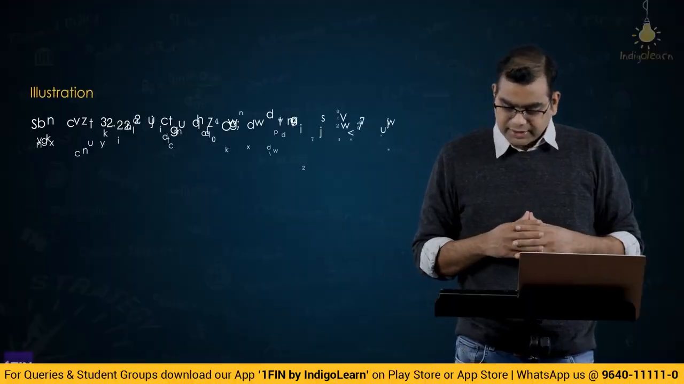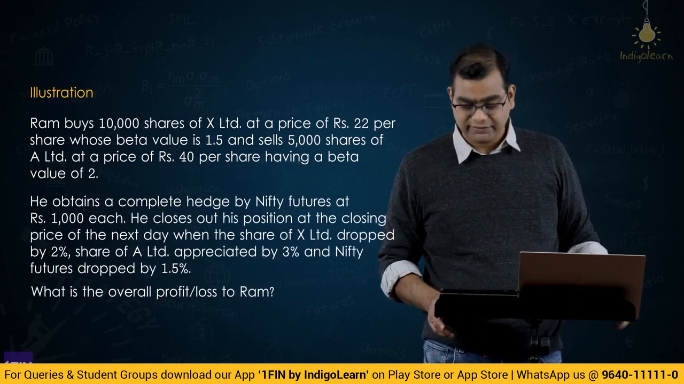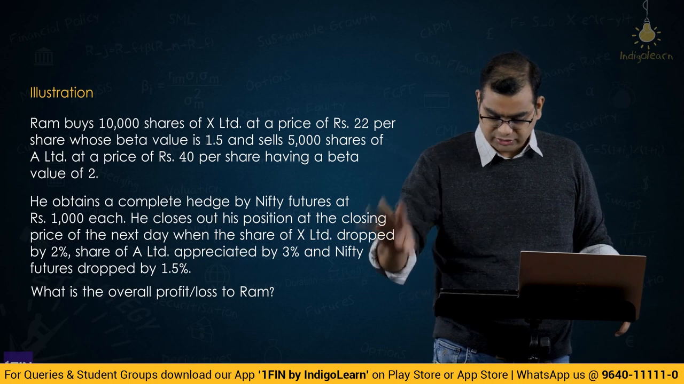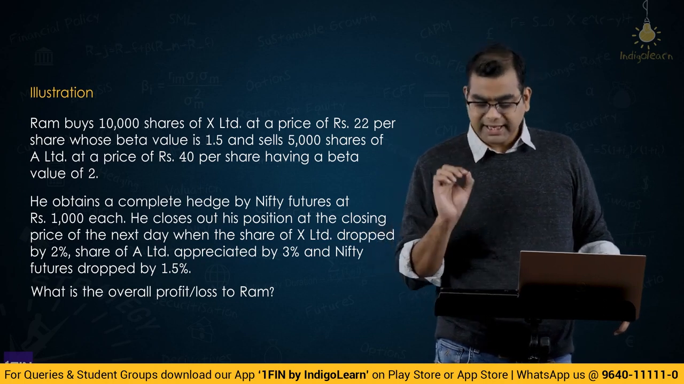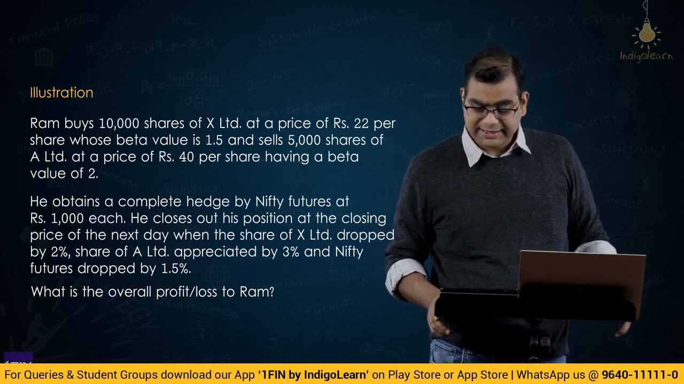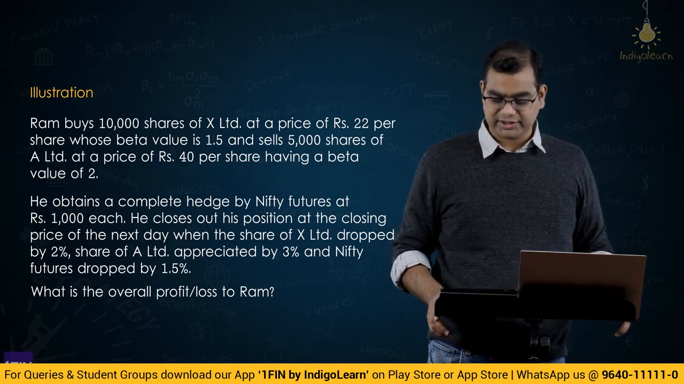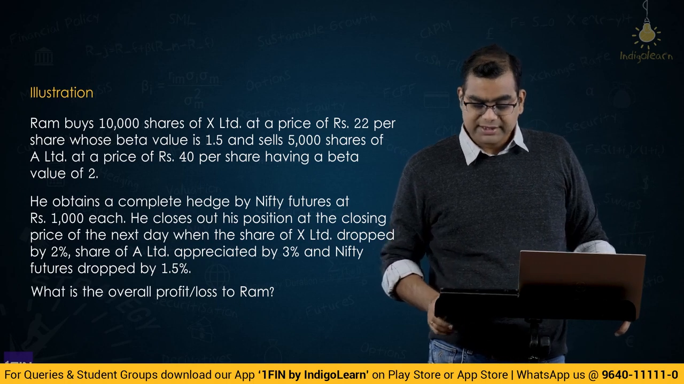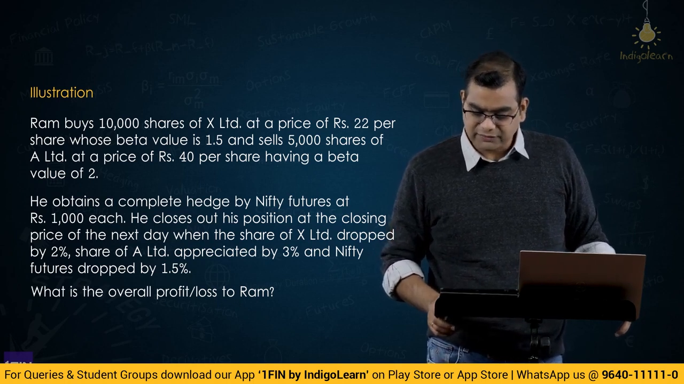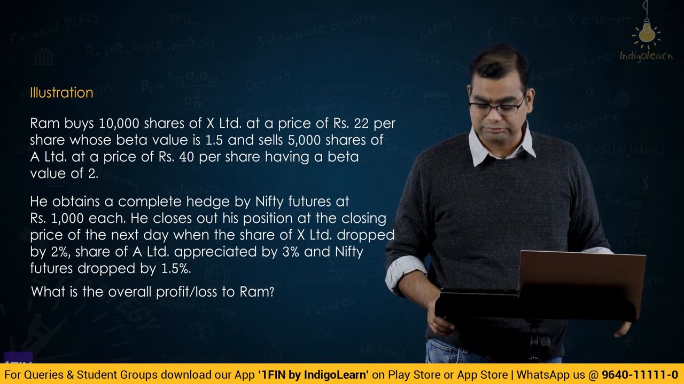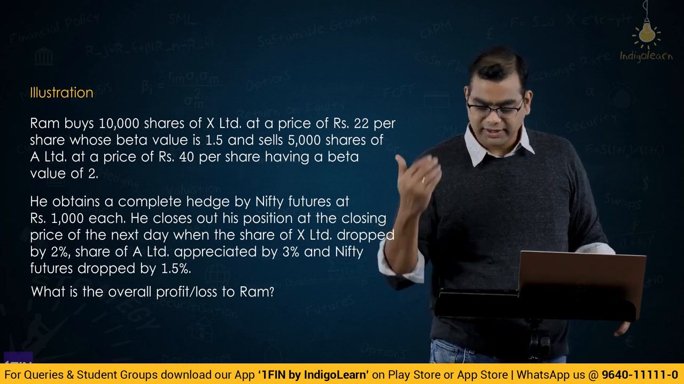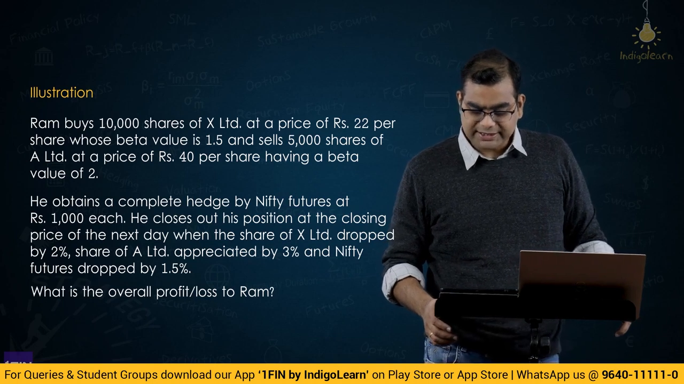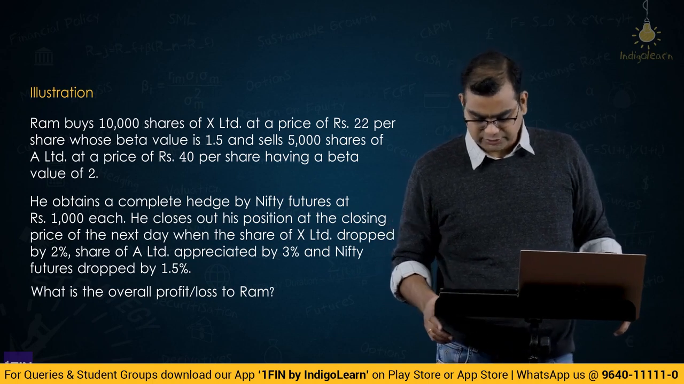Next question, friends. Ram buys 10,000 shares of X Limited at a price of rupees 22 per share. Beta is 1.5, and he sells 5,000 shares. So he is long on shares of X and short on shares of A. Sells 5,000 shares of A Limited at a price of 40 per share, having beta value of 2. He went long on 1.5 beta, went short on 2 beta. He obtains a complete hedge by Nifty futures at 1,000 each.